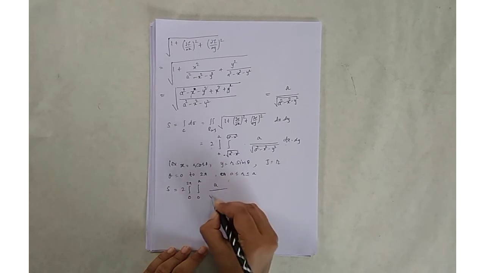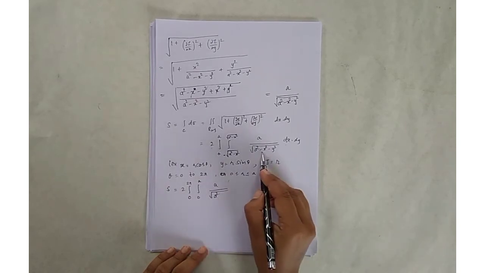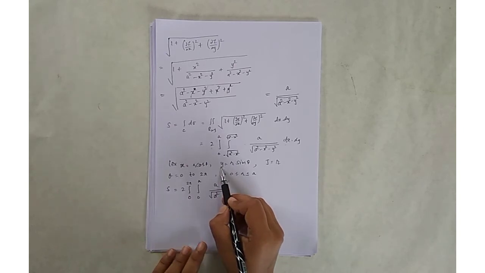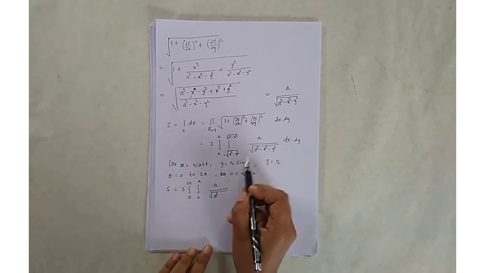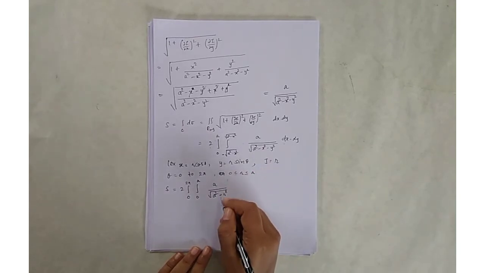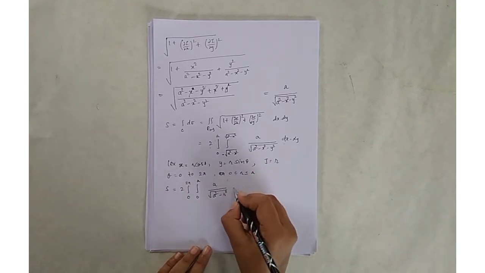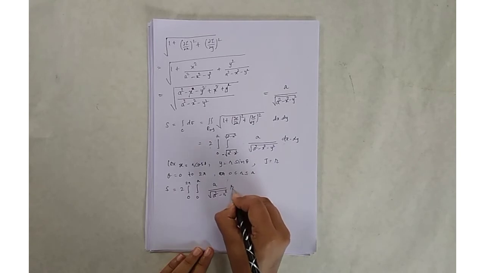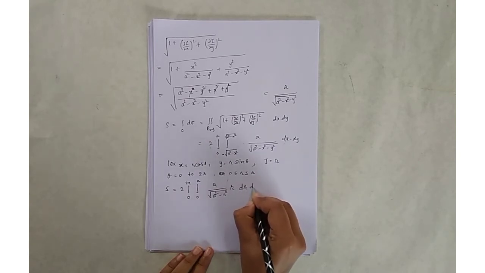So a upon square root of a square minus x square minus y square, also taking minus outside will become minus r square. And put the absolute value of Jacobian, that is r into dr d theta.